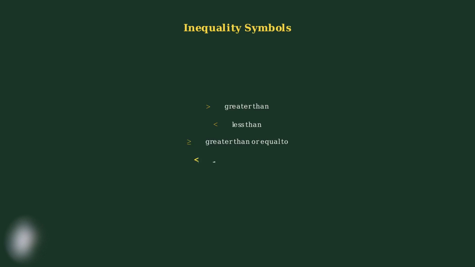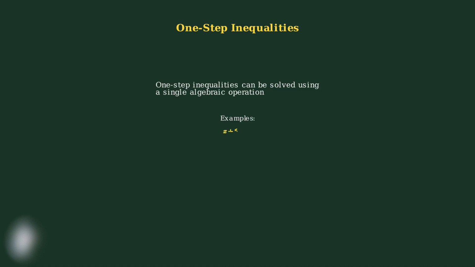Greater than, shown with this symbol, means the left side is larger than the right side. Less than means the left side is smaller. Greater than or equal to includes the possibility of being equal, and less than or equal to also includes equality. One-step inequalities are inequalities that can be solved using just one algebraic operation. These might involve addition, subtraction, multiplication, or division. Here are some examples of one-step inequalities.